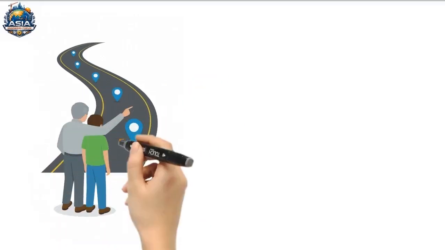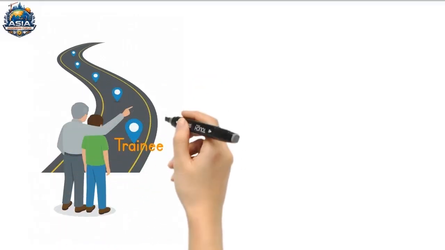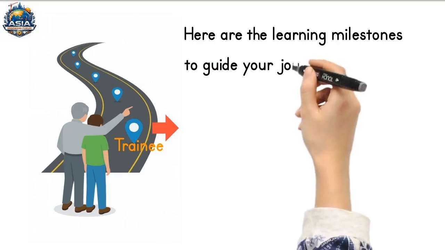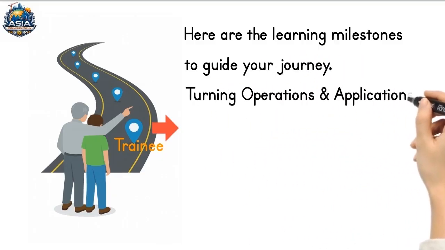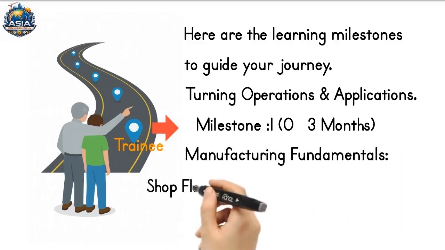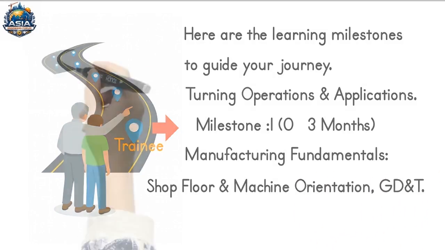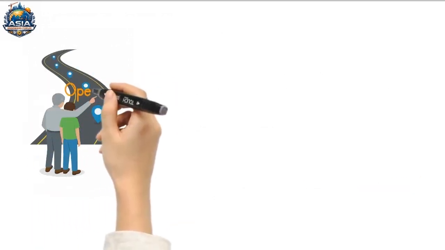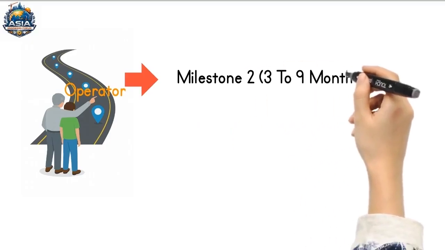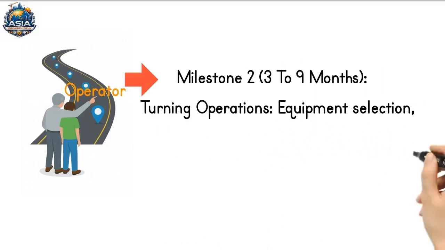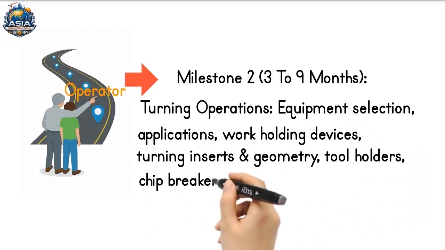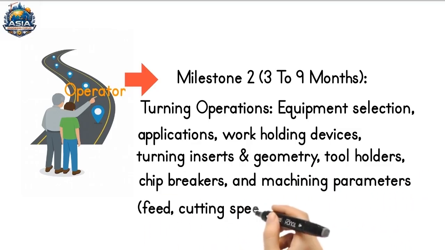Here are the learning milestones to guide your journey. Turning operations and applications. Milestone 1, 0 to 3 months, manufacturing fundamentals, shop floor and machine orientation, GD&T. Milestone 2, 3 to 9 months, turning operations, equipment selection, applications, work holding devices, turning inserts and geometry, tool holders, chip breakers, and machining parameters, feed, cutting speed, depth of cut.